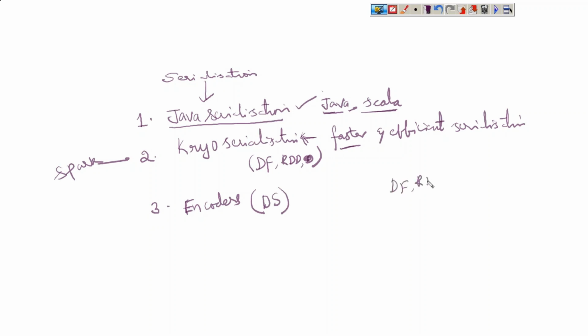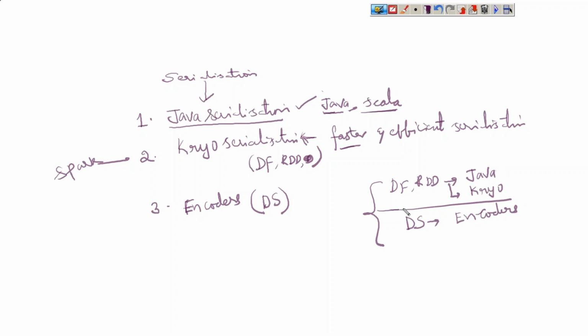Data frames and RDDs can use either Java serialization or Kryo serialization, but datasets can use only encoders. Java, Kryo and encoders: this is the main difference between data frames, datasets and RDDs with respect to serialization.